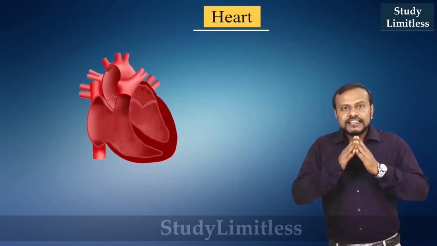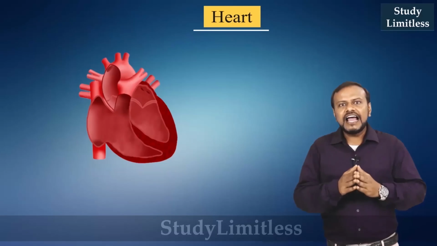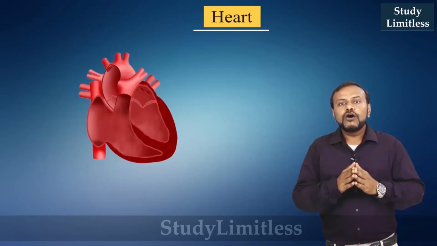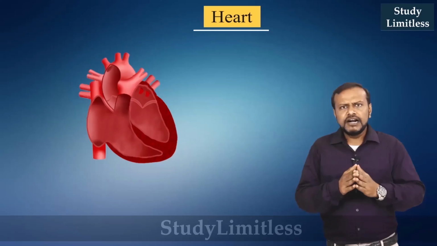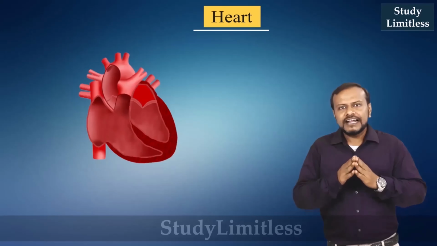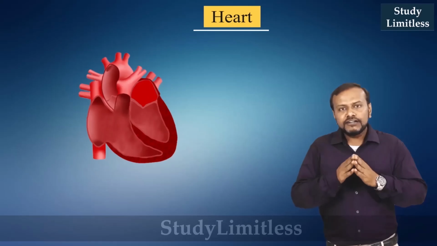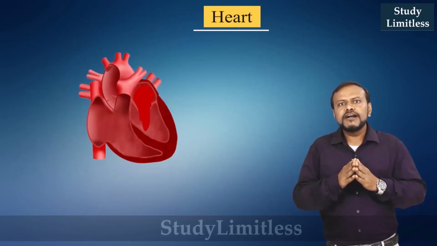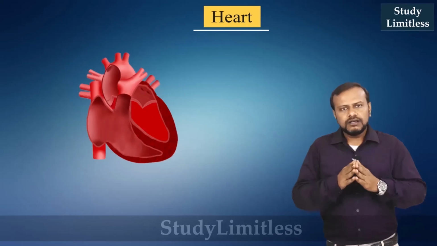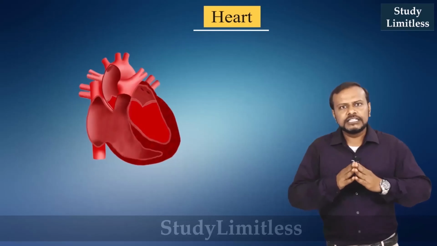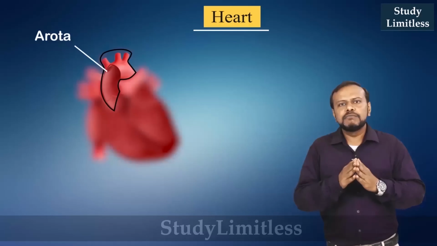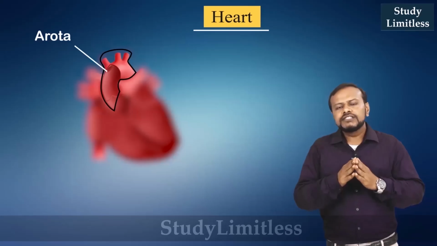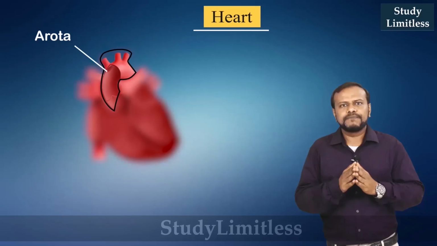From the lungs, the oxygenated blood is carried to the heart on the left side by pulmonary veins. This oxygenated blood enters the left atrium. As it enters the left atrium, it expands. When it contracts, it pushes the blood into the left ventricle. The left ventricle, which collects the blood, now expands. When it contracts, it releases the blood via the aorta, which flows throughout the body.